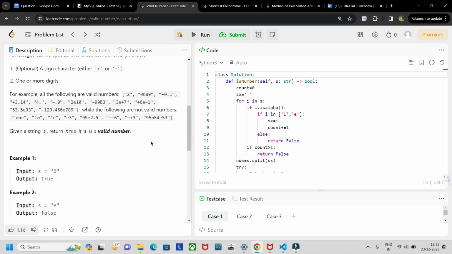The code for this is simple. First, declare count as 0, and sx as an empty string, which we are going to use here.